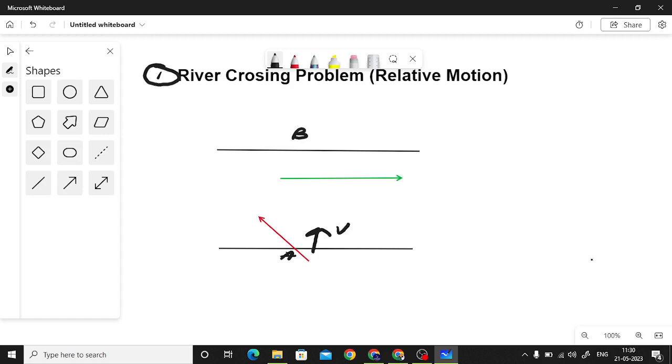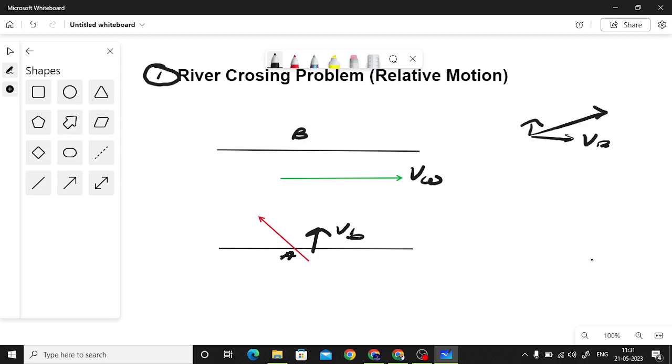So suppose you are traveling horizontally in a straight manner from point A to point B. Suppose the speed of the boat is VB. This is the speed of the boat for now. Assume water is flowing with some speed. Let the velocity of water be VW. Now these velocities are as seen from the ground. So from the ground, if you observe, the boat is having velocity like this, and water is having velocity like this. So when you calculate the net velocity, it will come somewhat like this, right? Making some angle with horizontal and vertical as well.